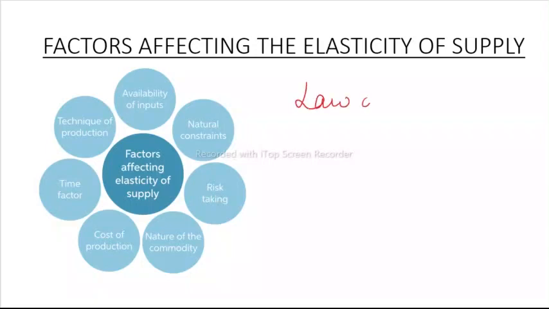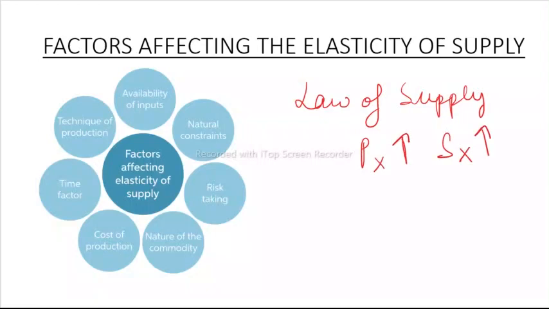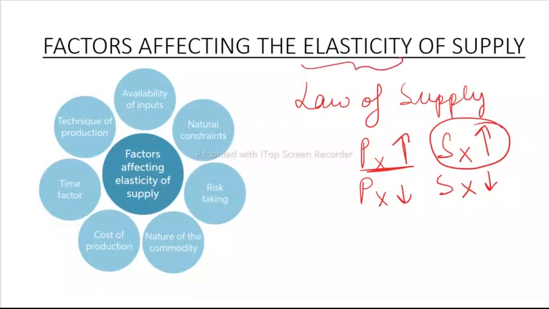Now, what have you studied in law of supply? You have studied that when price of a commodity increases, its supply also increases, right? And when price of a commodity falls, supply of that commodity also falls. Okay, X is the commodity. Now, the market price when increases, supply also increases, right? But the extent to which the supply will increase is what elasticity tells us. Now elasticity is actually nothing but how easy is it to change supply? How easy is it to change supply?